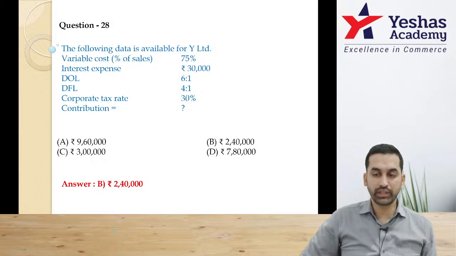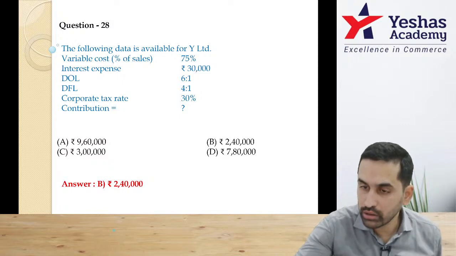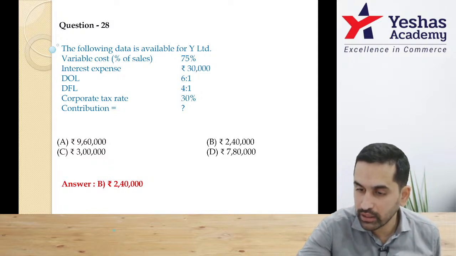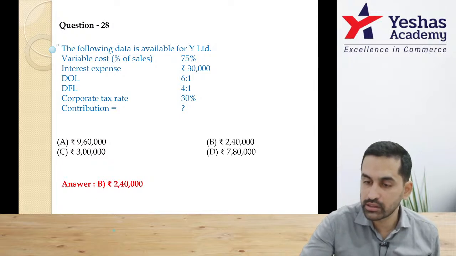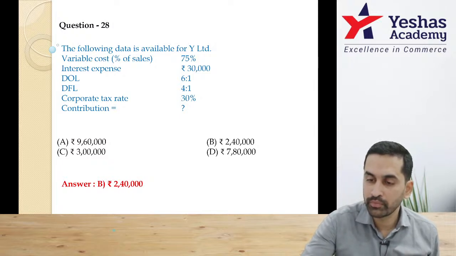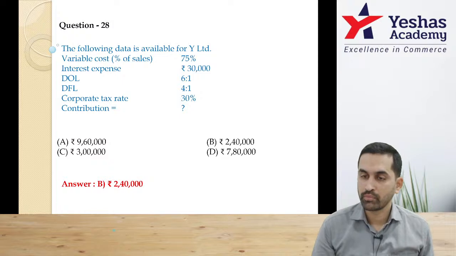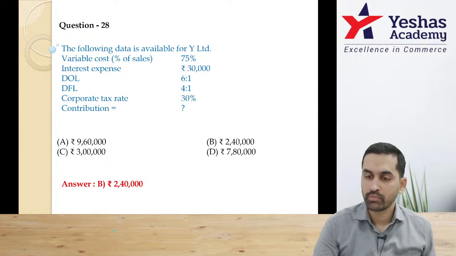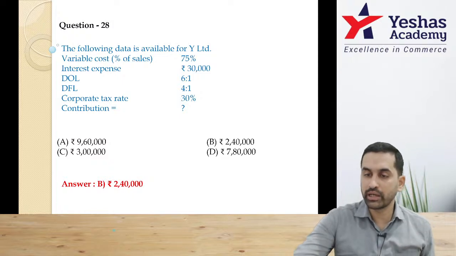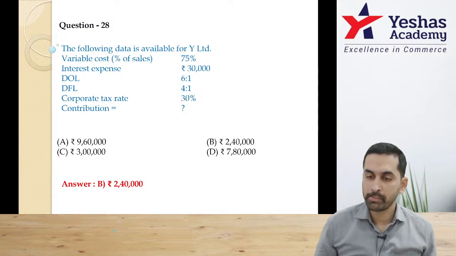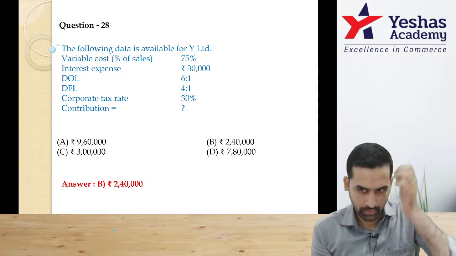Are you getting 2,40,000? Anybody? In the chat box, I can see. Yes. Good. Many are getting 28B. Yes. Can I move on?